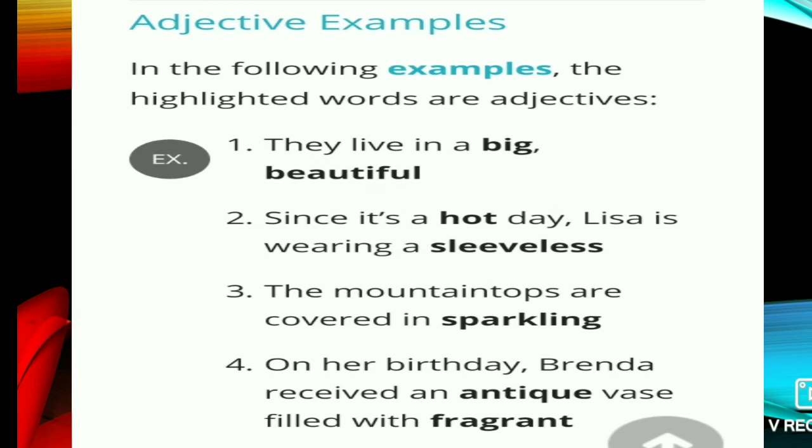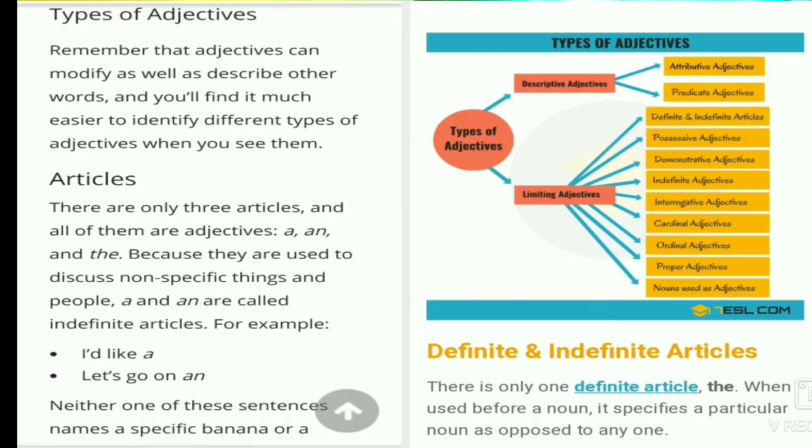So the black words are all adjectives. So there are the types of the adjective. Remember that adjectives can modify as well as describe other words, and you will find it much easier to identify different types of adjectives. And here the kinds of adjectives are given.